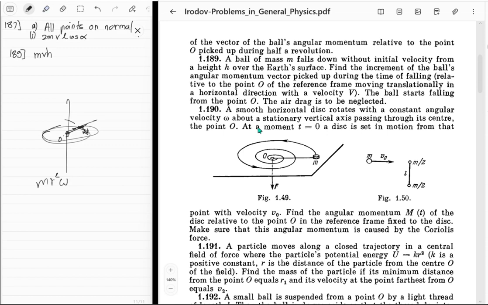And this must also be equal to the angular momentum that this thing thinks it's picked up, right? And that should be because of the Coriolis force, right? That's what this question is talking about. So we know in the ground frame, it's not actually picking up any angular momentum, but it goes over here, and then as seen by the reference frame, it's going with omega. So from initial to final, the angular momentum change was mr squared omega.